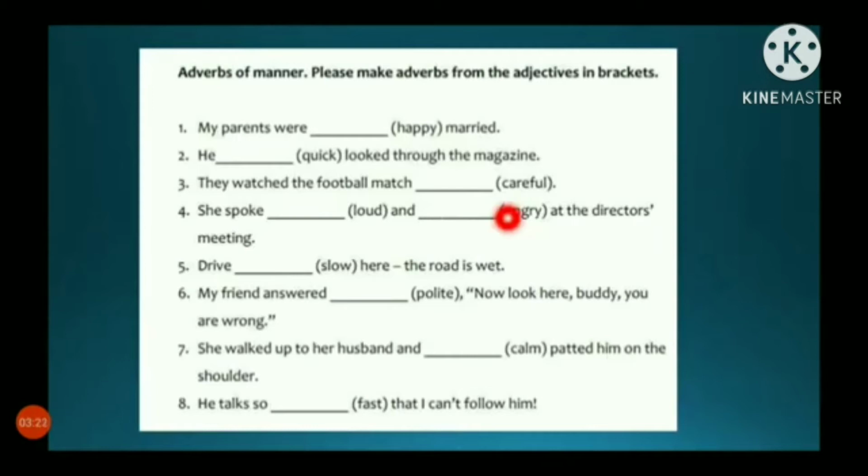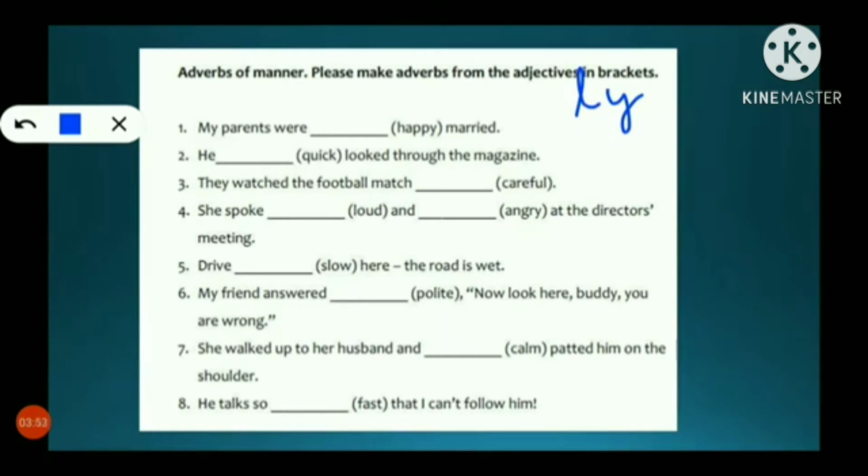To understand adverbs of manner, students, let's do an exercise for better understanding. First one is: my parents were dash married. In the bracket, the adjective is given. You can change it to an adverb of manner by adding ly. Carefully listen: by adding ly. So here what will come?